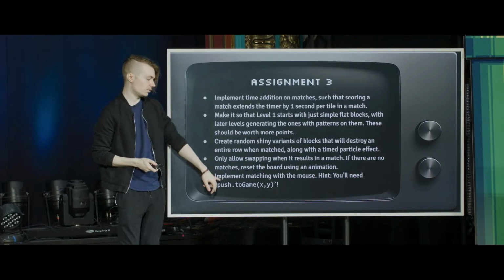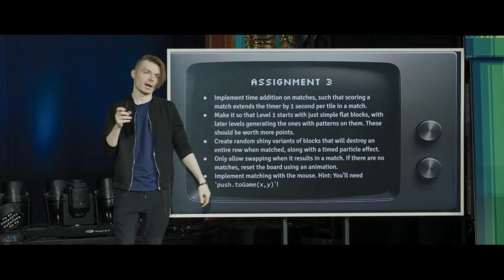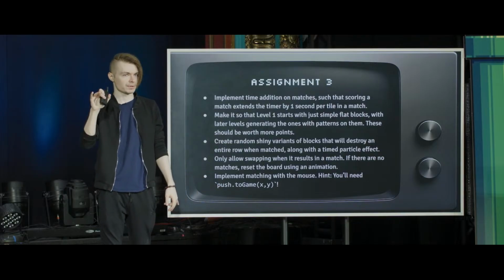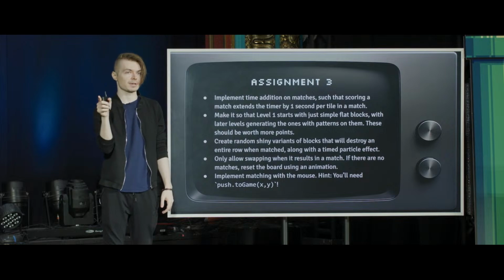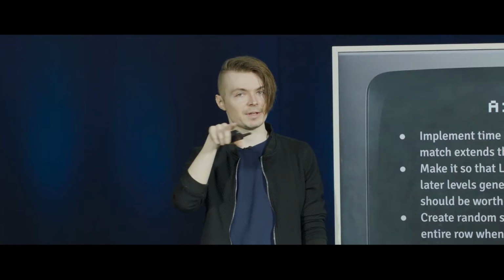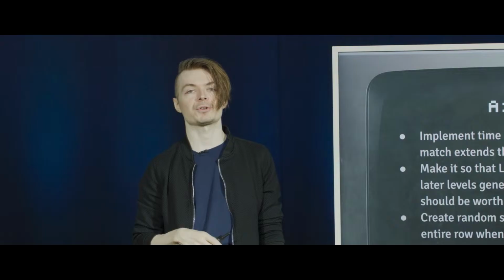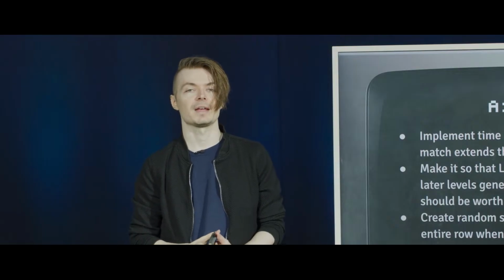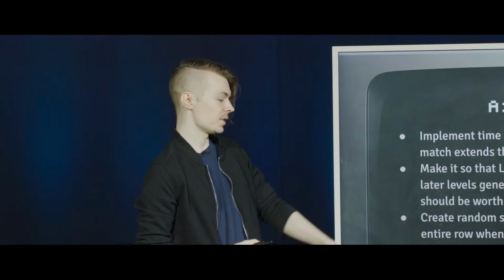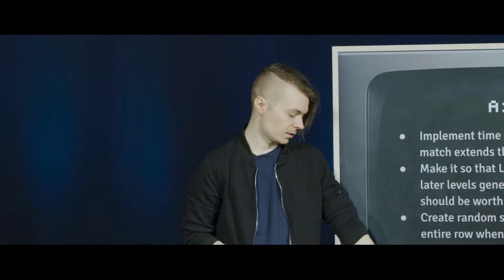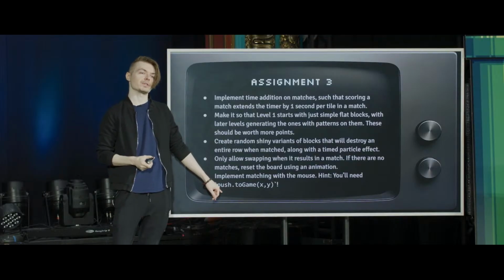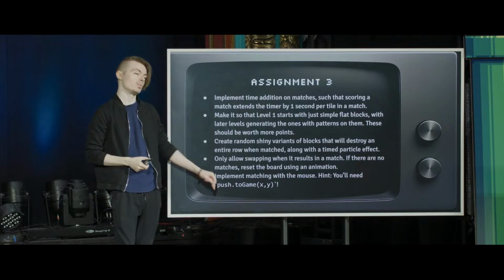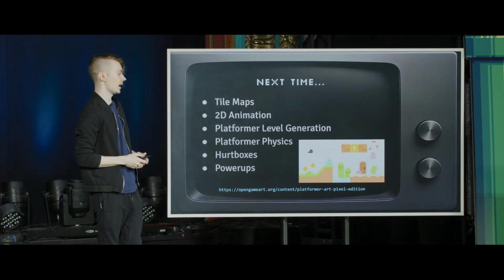And then lastly, implement matching with the mouse. Right now, we don't have that ability. You just have to use the cursor, but Match 3 and Bejeweled, at least on phones, would typically be mobile games that you would use your cursor or your finger to actually create a match with. And so allow the ability to do that. And as a hint here, in order for this to work well with virtual resolutions in the push library, you'll need this function, push.toGame of x, y.